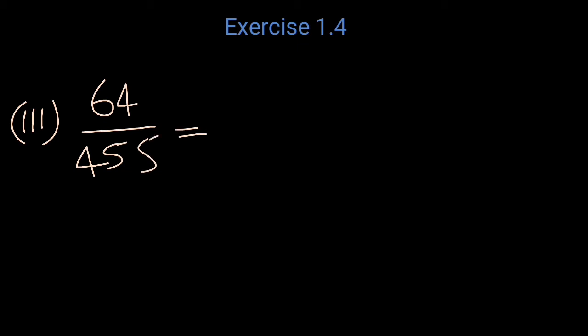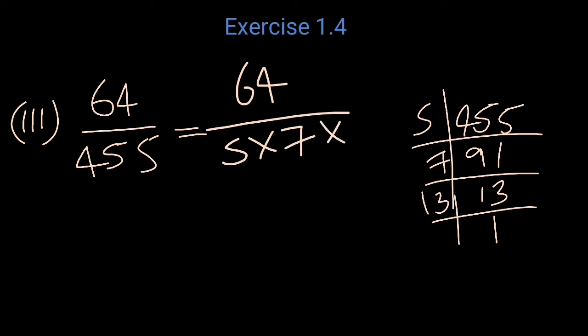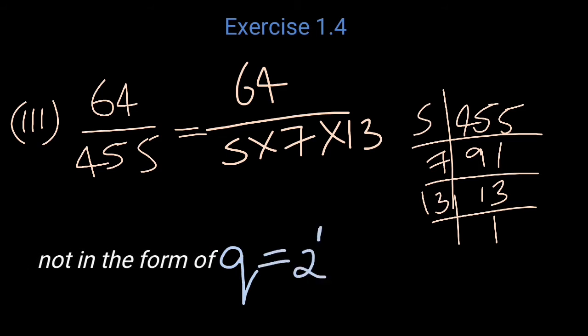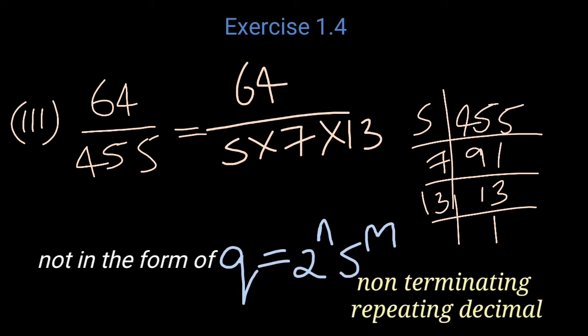Third one, 64 by 455. The factors of 455: divided by 5, we get 91, then 7, 13, and again divided by 13 equals 1. So 64 by 7 into 5 into 13. Here it is not in the form of 2 raised to n and 5 raised to m. So it is a non-terminating repeating decimal.